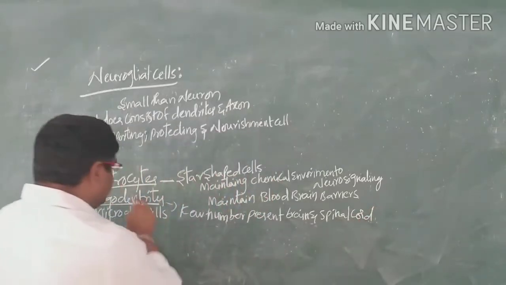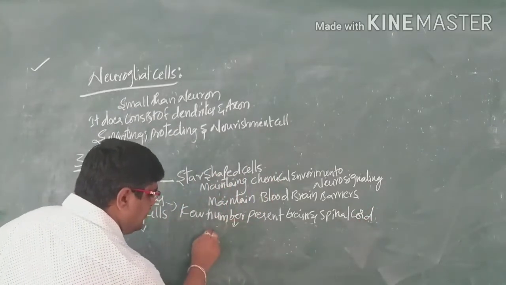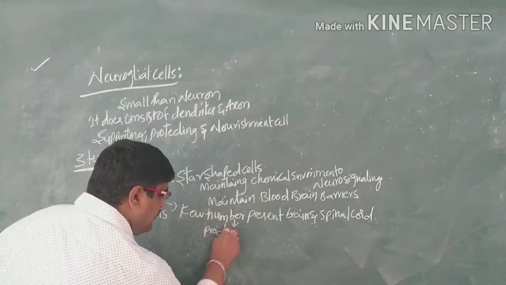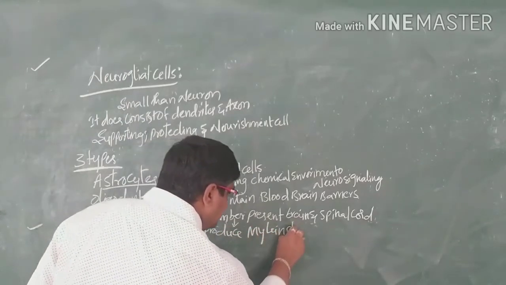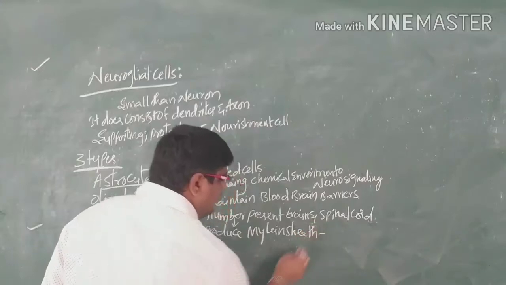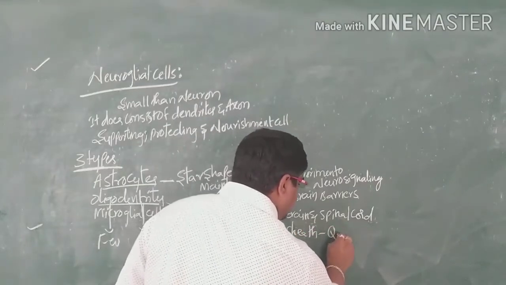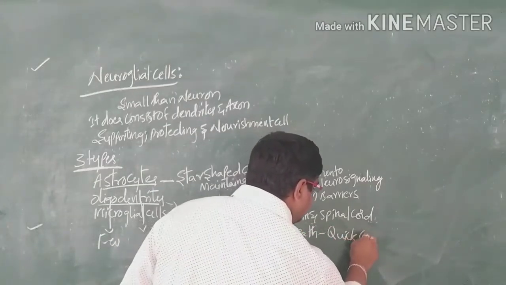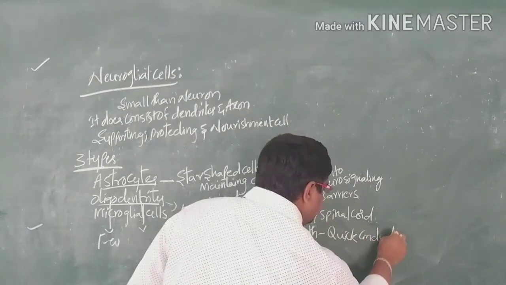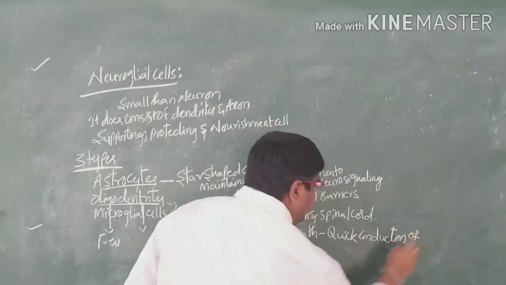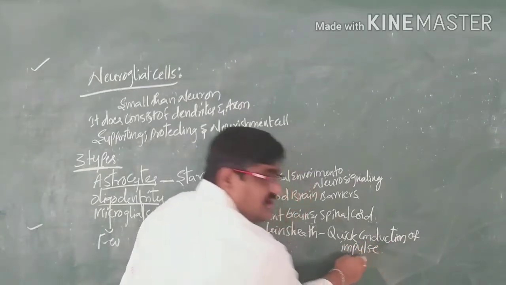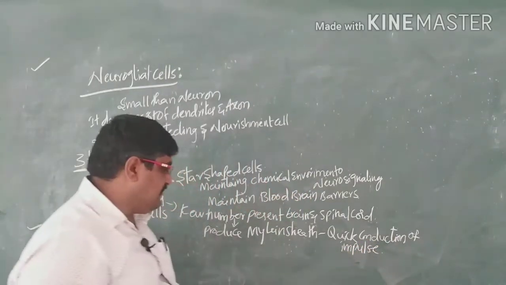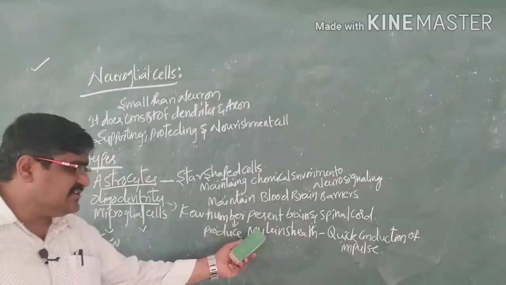The main function of oligodendrocytes is that they produce the myelin sheath for quicker conduction of an impulse.